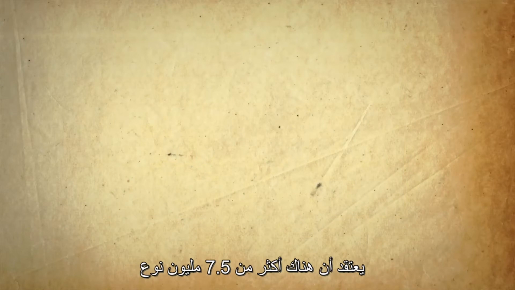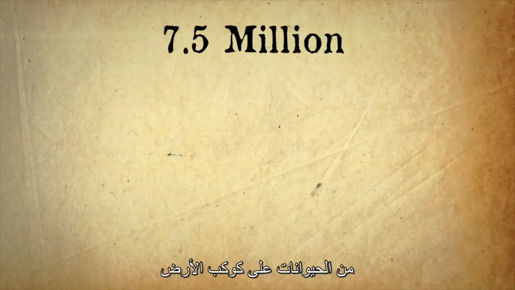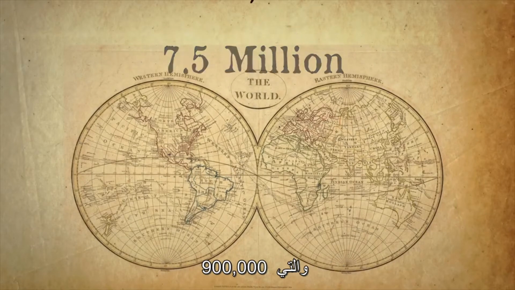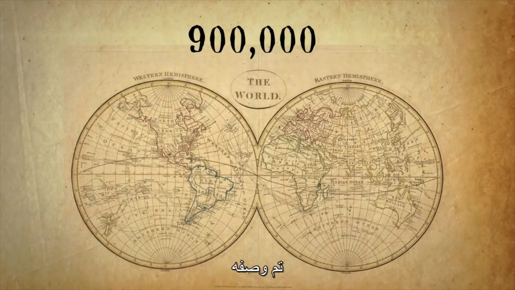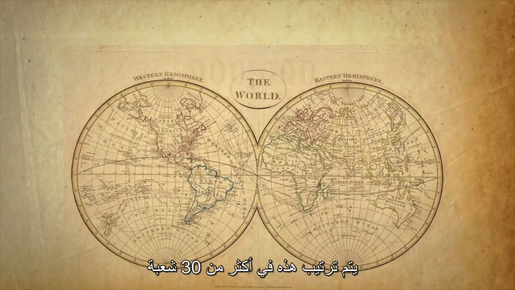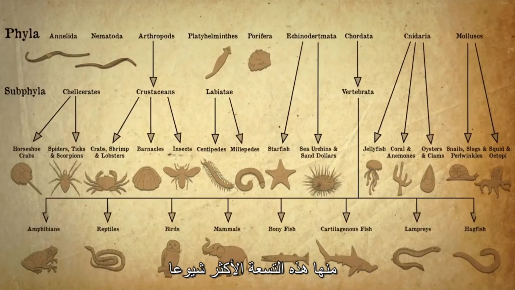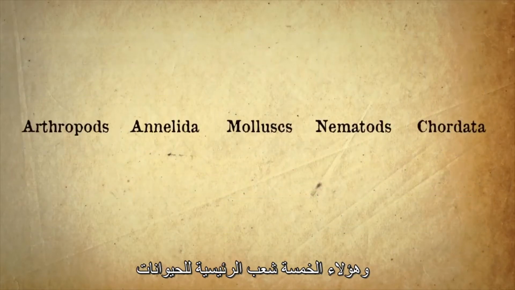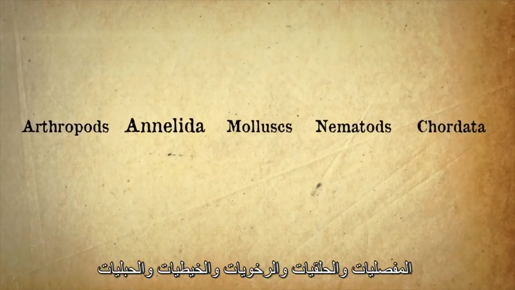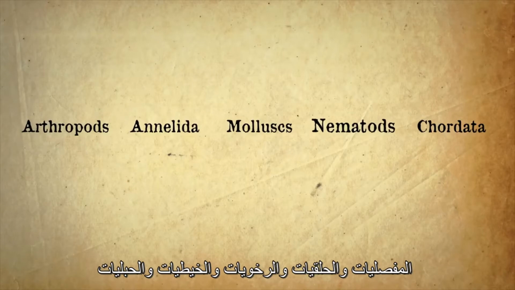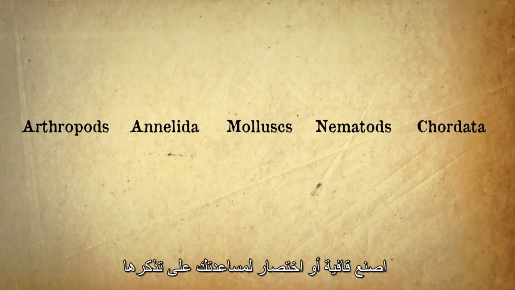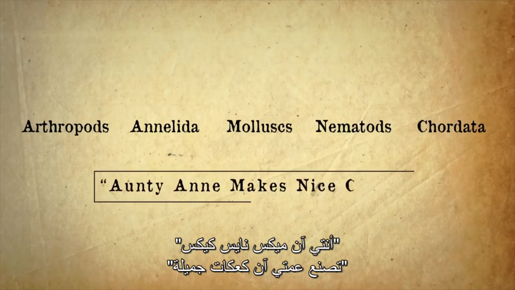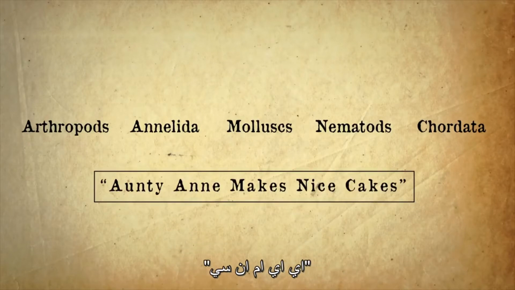There are thought to be over 7.5 million species of animal on planet Earth, of which 900,000 have been described. These are arranged into over 30 phyla, of which these are the 9 most common. And these 5 are the 5 main animal phyla: arthropods, annelids, mollusks, nematodes, and chordata. Make up a rhyme or acronym to help you remember them. Auntie Anne makes nice cakes. AAMNC.